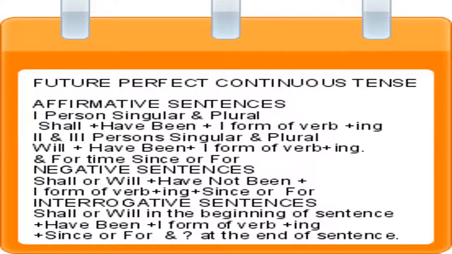Future perfect continuous tense. Affirmative sentences. First person singular and plural, shall and have been and first form of verb and ing. Second and third person singular and plural, will and have been and first form of verb and ing is used. And for time, since or for is used. Negative sentences, shall or will and have not been and first form of verb and ing and since or for is used. Interrogative sentences, shall or will in the beginning of sentences and have been and first form of verb and ing used. Since or for is used. And sign of interrogation at the end of the sentence is used.